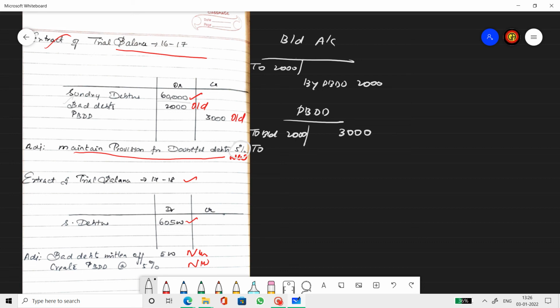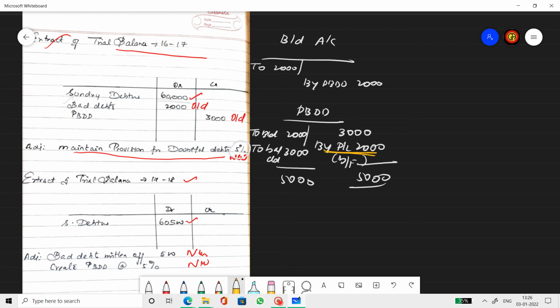So to balance carry down 3,000 rupees. So 5,000 is the debit total, credit total is 3,000, debit balance is more. So by profit and loss 2,000 rupees, balancing figure. Now you know very well where this 2,000 will go. The 2,000 will obviously go to the profit and loss account debit side.